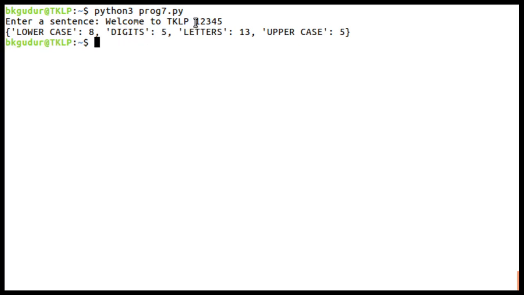Digits 5, yes, and total letters 8, and uppercase 5, and 8 plus 5 is 13, right? A simple program. Hope this is clear to all of you. If it's not clear, you can always ask me.